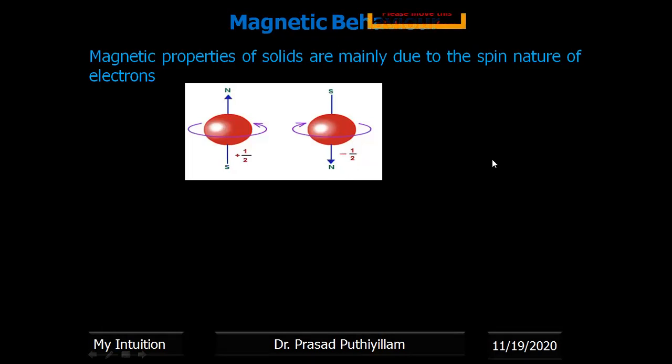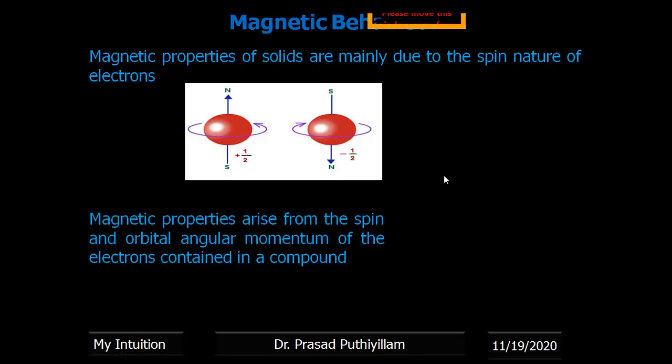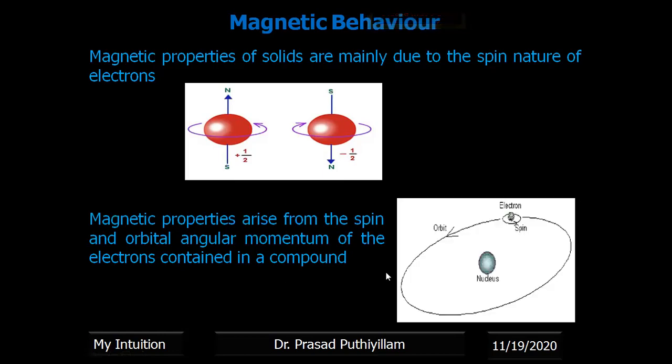So we can say that the magnetic property is mainly due to the electron spin, but there are also other contributions, like orbital angular momentum. Magnetic properties arise from spin as well as orbital angular momentum of the electrons contained in a compound, and that also needs to be considered.